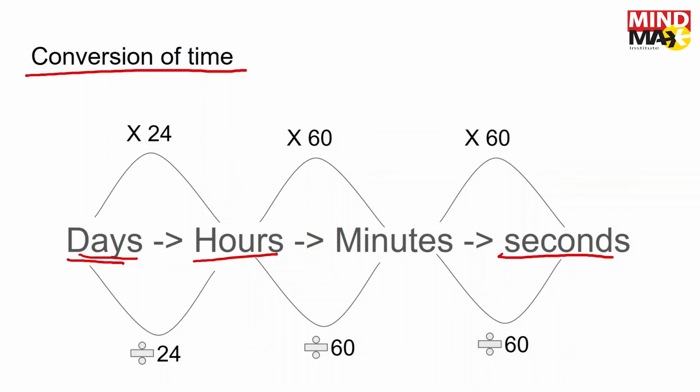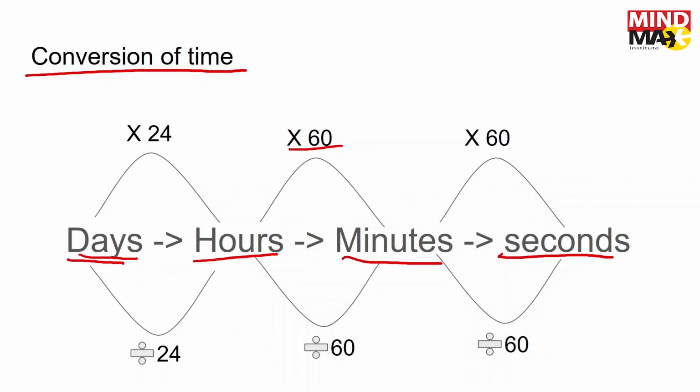Then again, we are going from hours to minutes. So we are going from large to small units. So in an hour, there are 60 minutes. So we multiply this hour with 60. Then again, we are going from a larger unit to a smaller unit. So we go from minutes to seconds. That means we have to multiply with 60. Why? Because every minute contains 60 seconds.